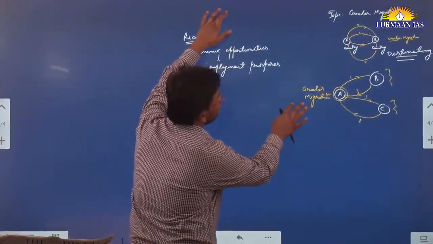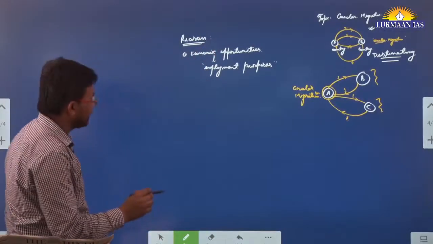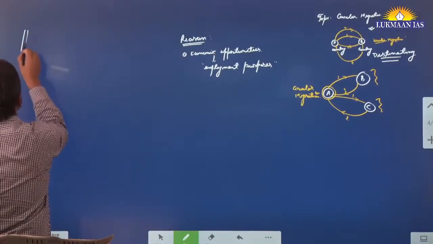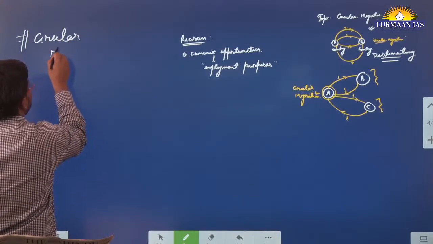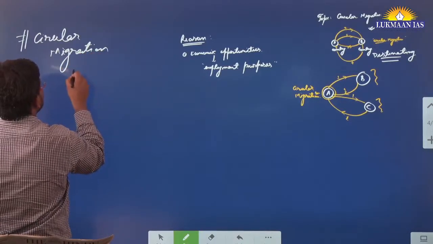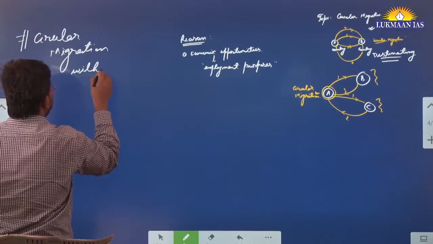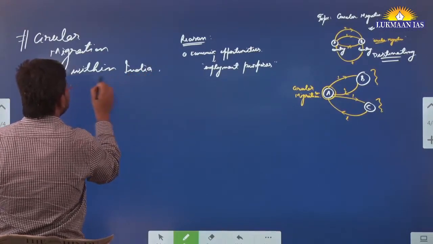In this article they have also mentioned another thing: circular migration within India, inside the country also. How does it happen?